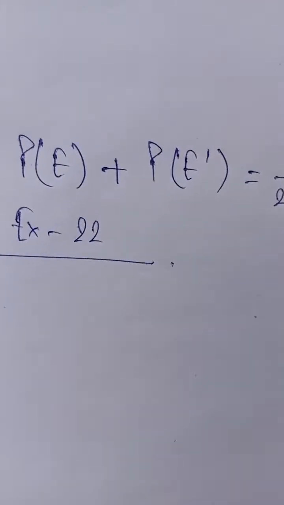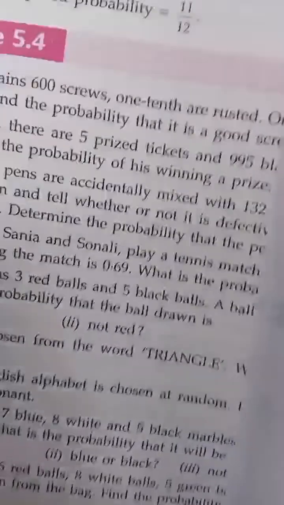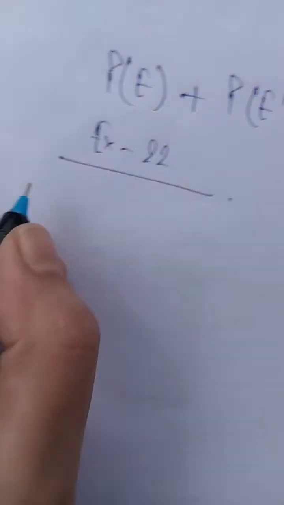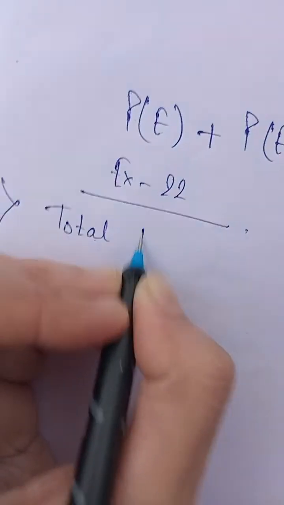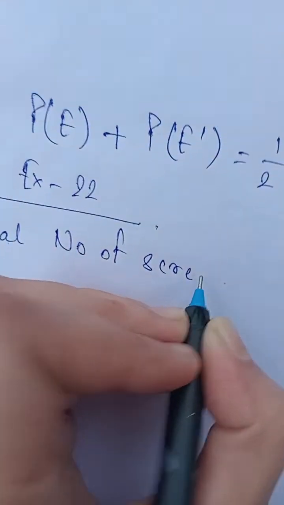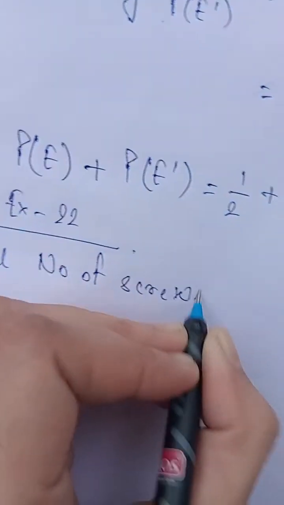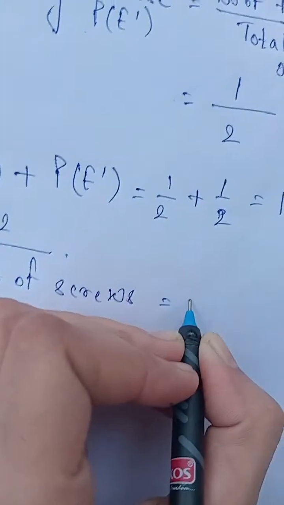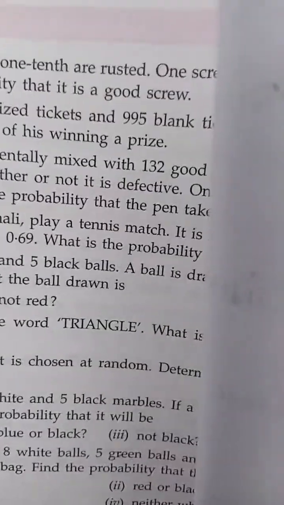A box contains how many screws? We have seen that the box contains 600 screws. So let us write: total number of screws is 600. We have that in our question. 1/10 are rusted.